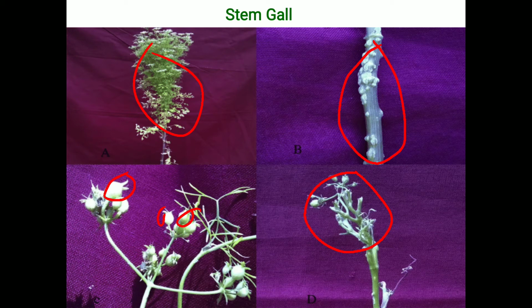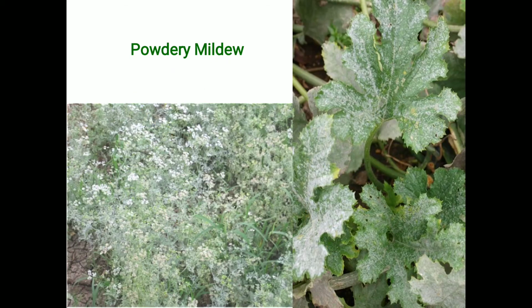If the infestation is severe, we can spray a solution of carbendazim at a rate of 0.1% when the symptoms are severe. So this is about the management strategy of stem galls. Then the next disease is powdery mildew.